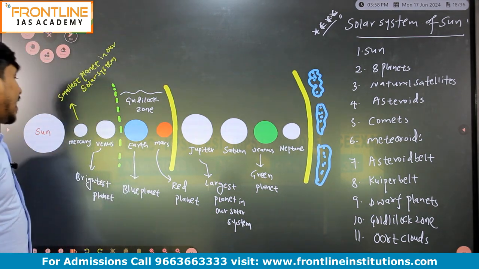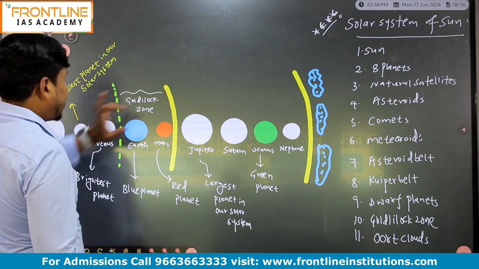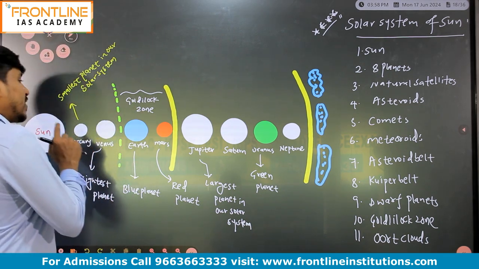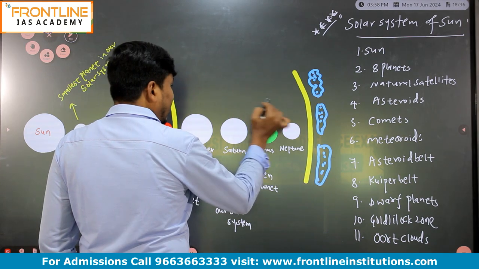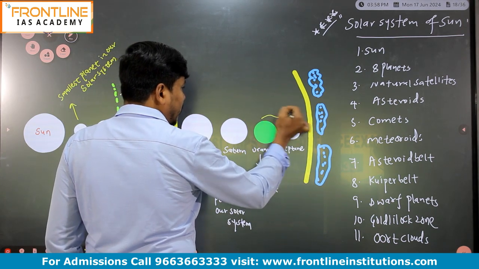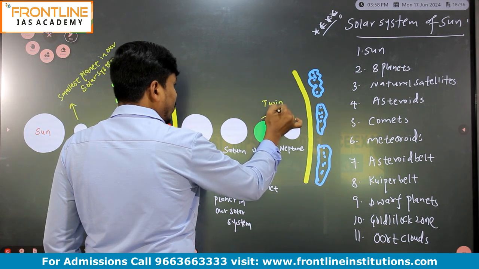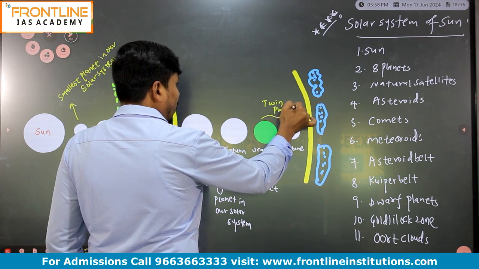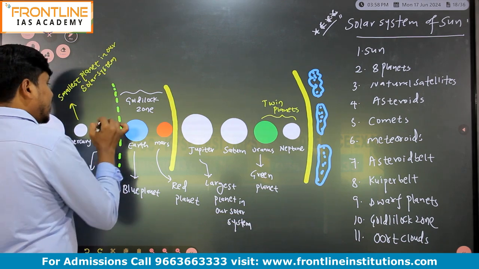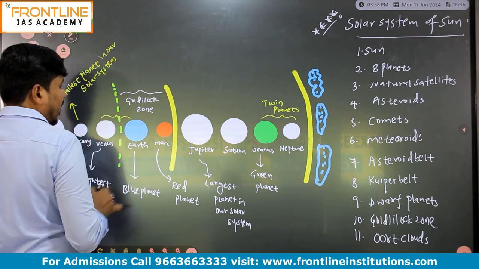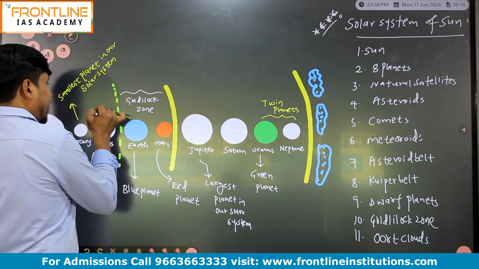And which planets are twin planets here? Please remember, Saturn, Uranus and Neptune are the twin planets. And even Earth and Venus are also twin planets.